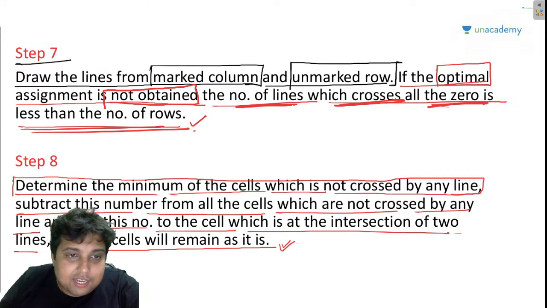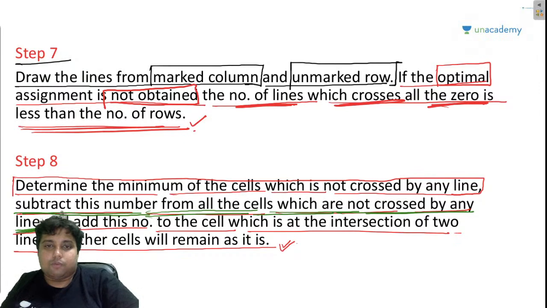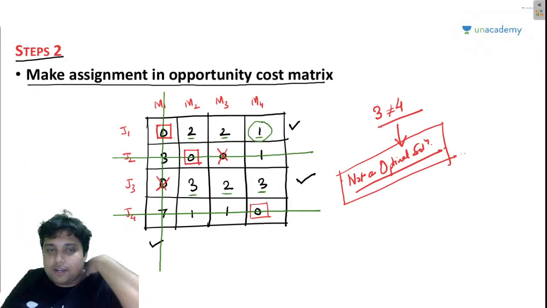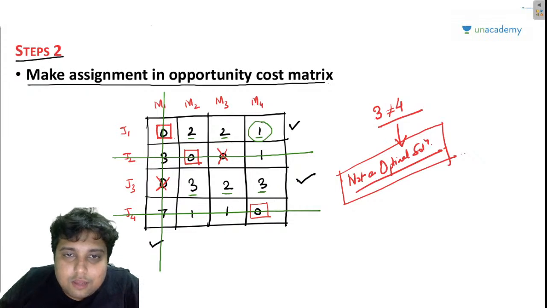Now it is asking us to subtract this number from all the cells which are not crossed by any line. So if I do that, this is what I am going to get.